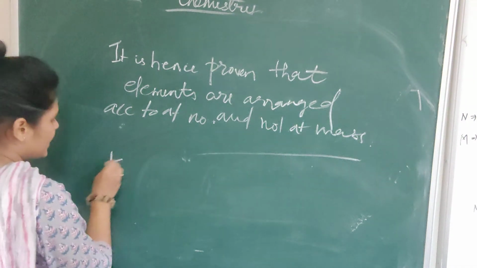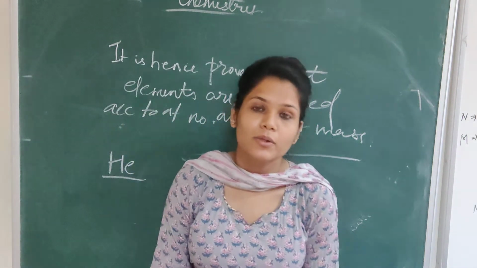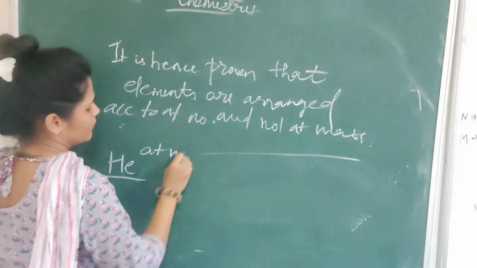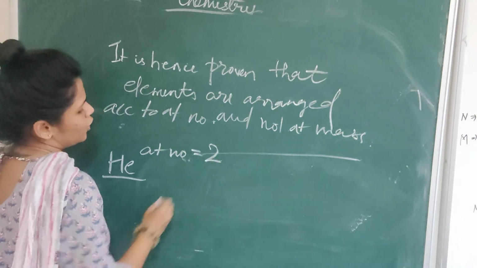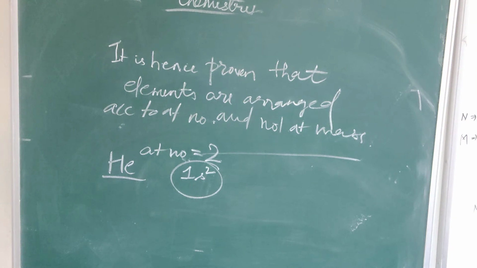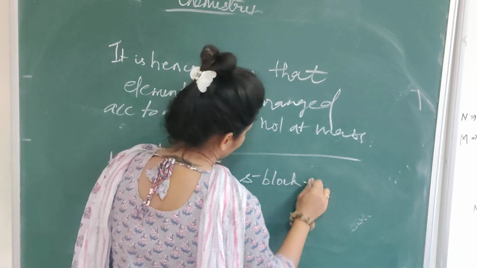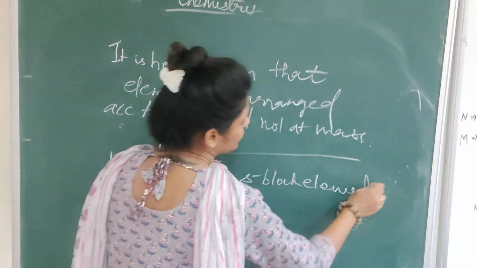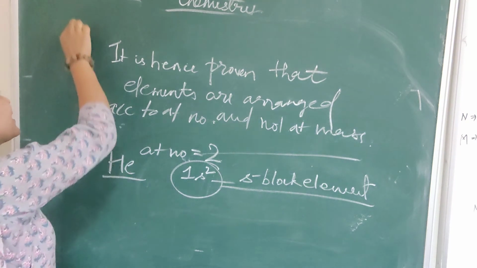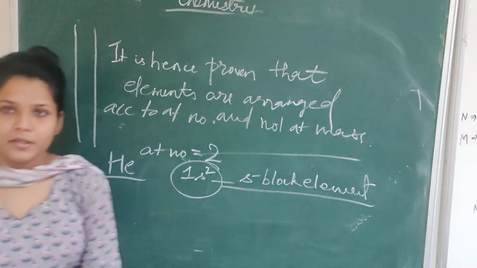Next thing, write exception. In exception you can write down that we have helium. Helium atomic number is 2, configuration 1s2. So according to the configuration, helium is an s block element. It is an s block element, but it is not placed in the s block elements group. यहाँ पर तो alkali metal, alkaline earth metal, यहाँ पे तो helium होता ही नहीं है. Helium तो p block में जाके बैठा है.